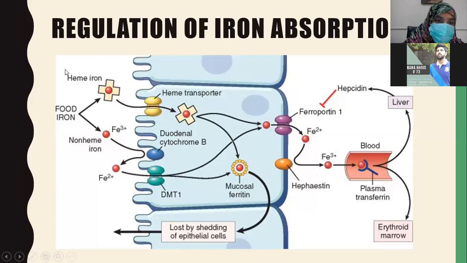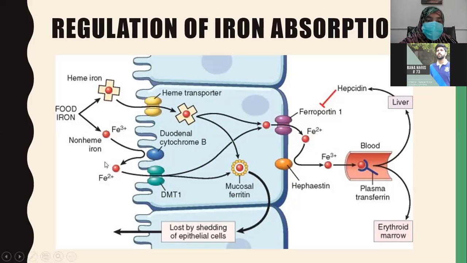So, in food, we have heme iron and non-heme iron. The heme form of iron, we have already seen, gets easily absorbed into the enterocytes. So there is a special receptor for heme iron. This is the heme transporter, and heme iron is transported through this heme transporter inside the enterocyte. Now, look at this non-heme iron. What happens to this? If non-heme iron is present in the ferric form, it has to be converted to ferrous form because only ferrous form can be absorbed.